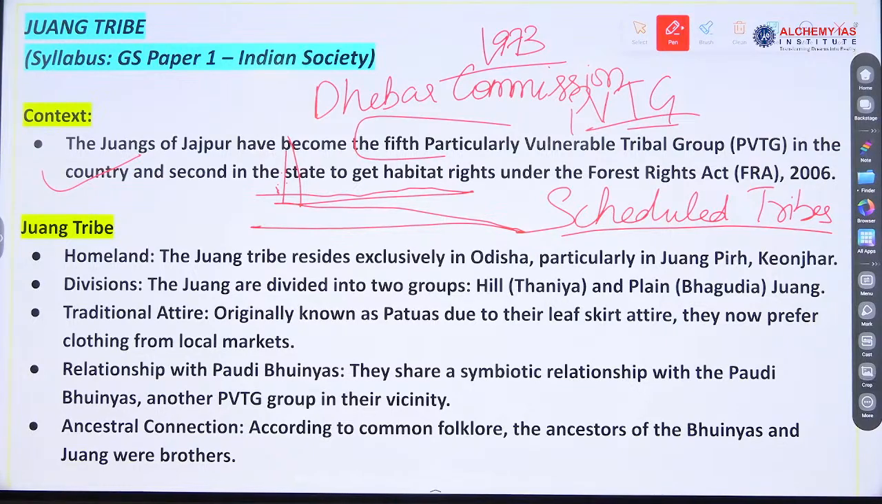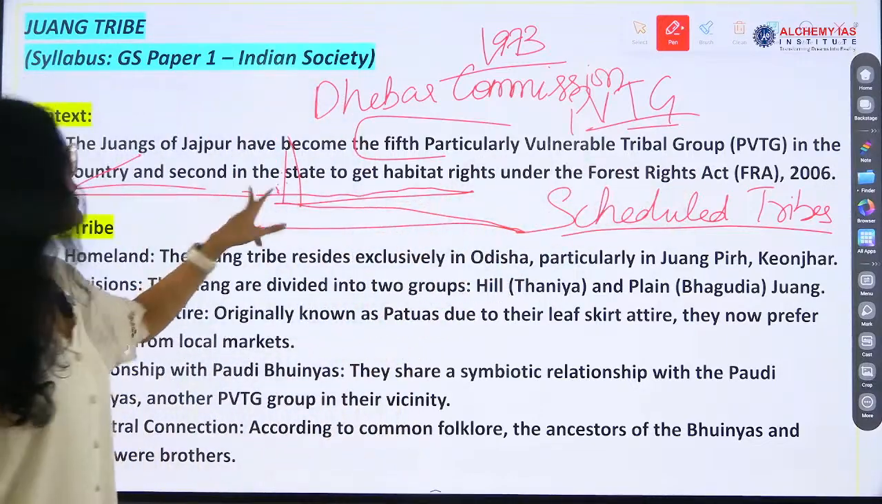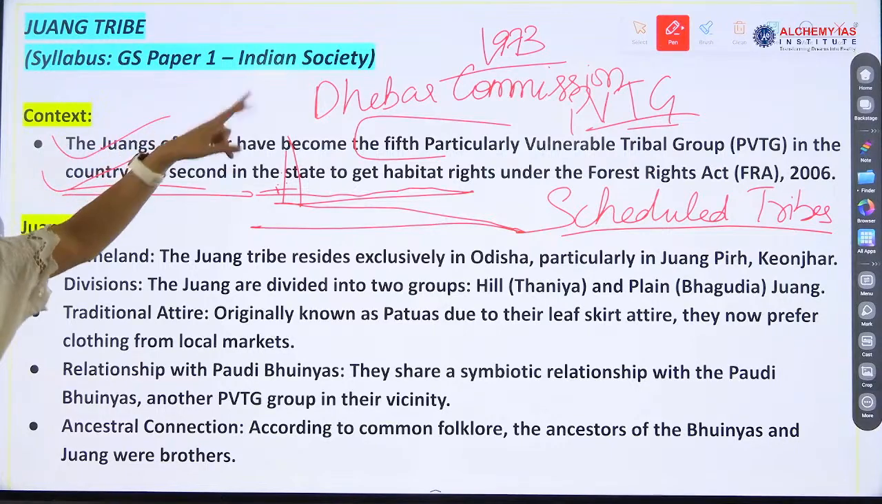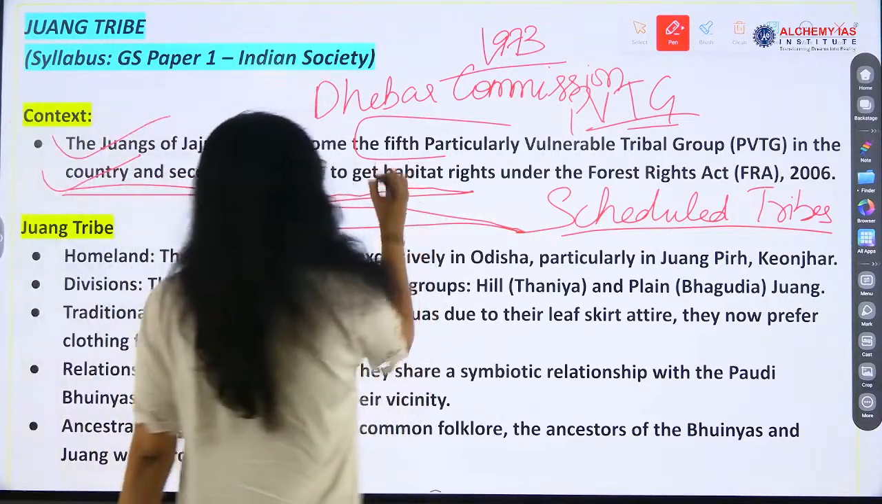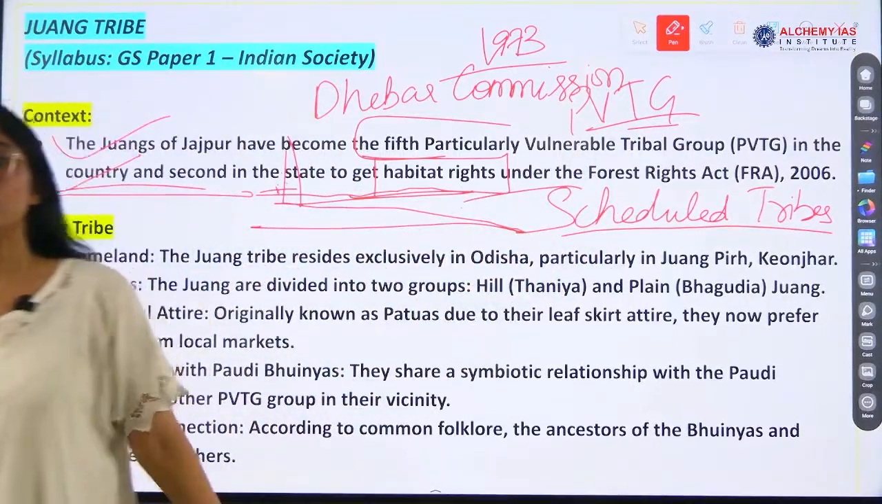So PVTG, the Juangs of Jajpur have become the 5th tribal group in the country and 2nd in the state to get habitat rights. What are the important things that we have to study from this topic? Tell me. First is PVTG, second is the Juang tribe, third, which is mentioned in context, habitat rights. What is a habitat right? This is also very important.